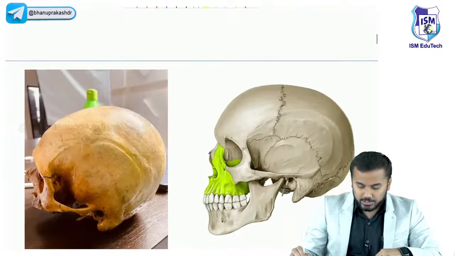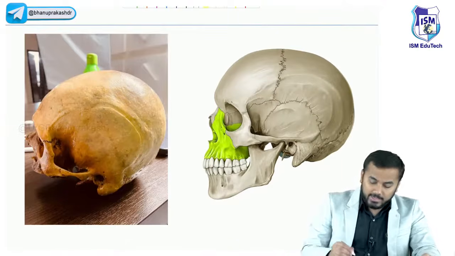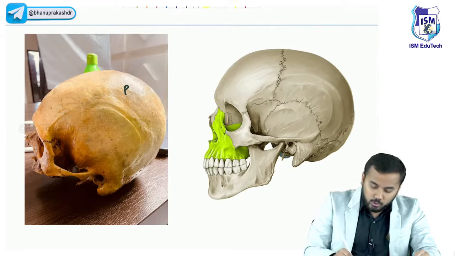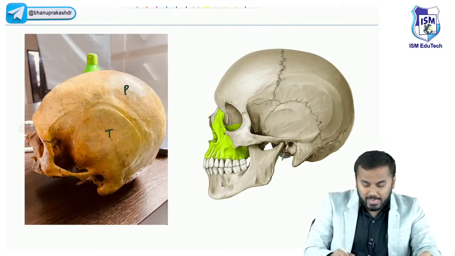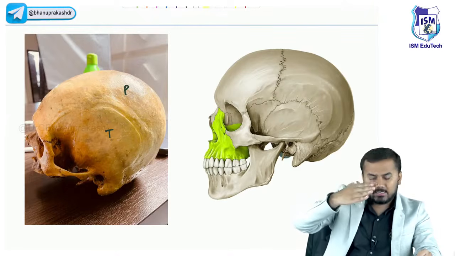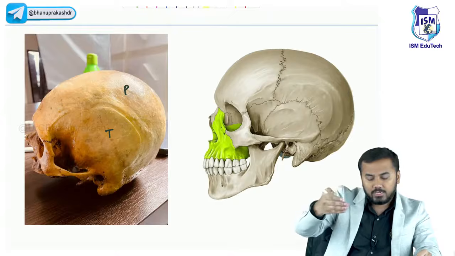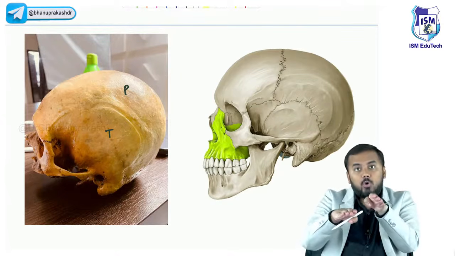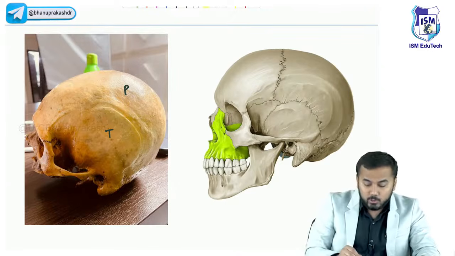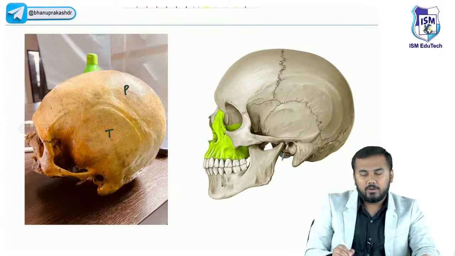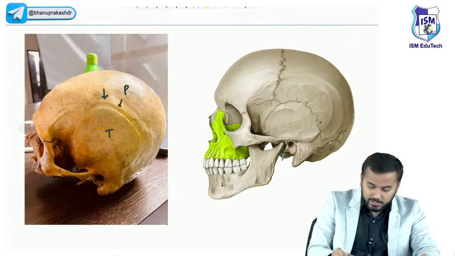Now all of you look at the picture. In this picture, you know this is the parietal bone and this is the temporal bone. But can you see some kind of groove or separation between the temporal and parietal bone? Actually, the temporal bone is overlapping on the parietal bone. That is why you can see a separation like this over here.